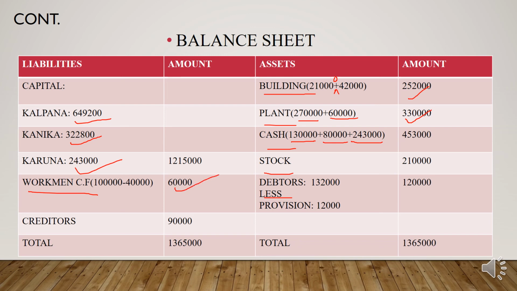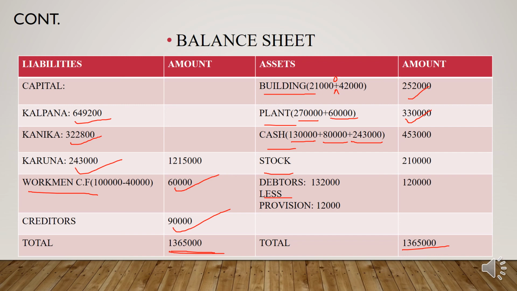And in creditors, no adjustment, so you can write 90,000 as it is. If you total it, you will get 13,65,000 and 13,65,000. Okay, so this is how you need to do the problem from the second scenario, related to adjustment of capital.